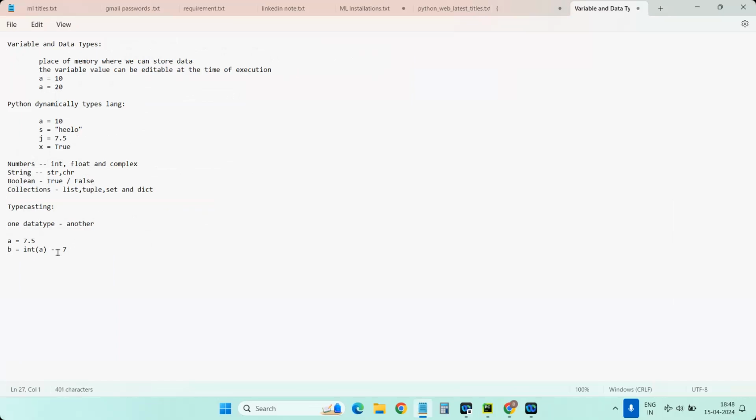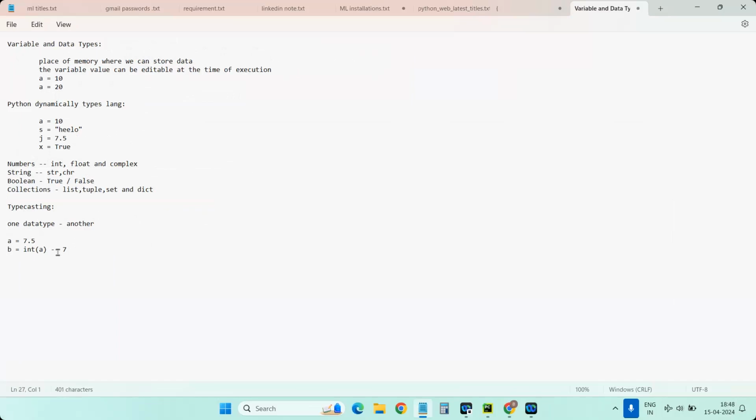And the next point, whatever variables we are declaring, you don't require to define the data type externally. Internally, it will be declared based on the value which we assigned. That nature is what we call dynamically typed. And we have different data types in Python, like numbers, strings, Boolean, and collections, all of which are declared internally. Externally, you don't require to do any declaration.